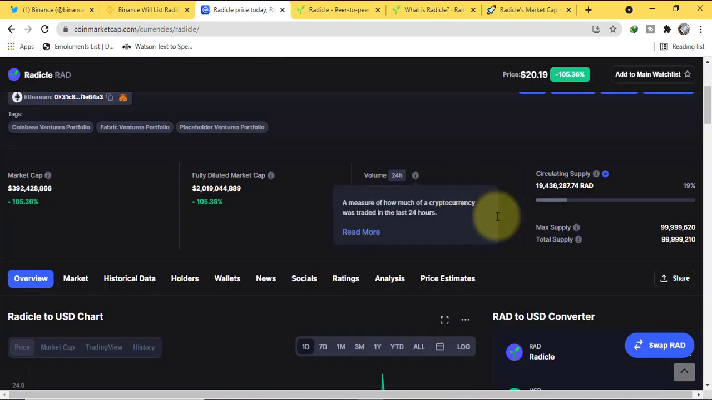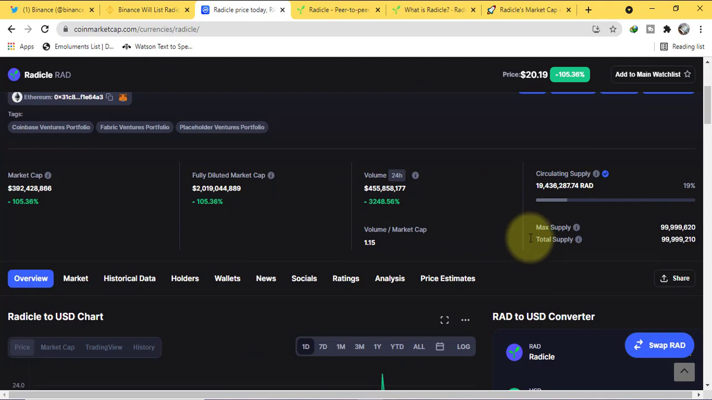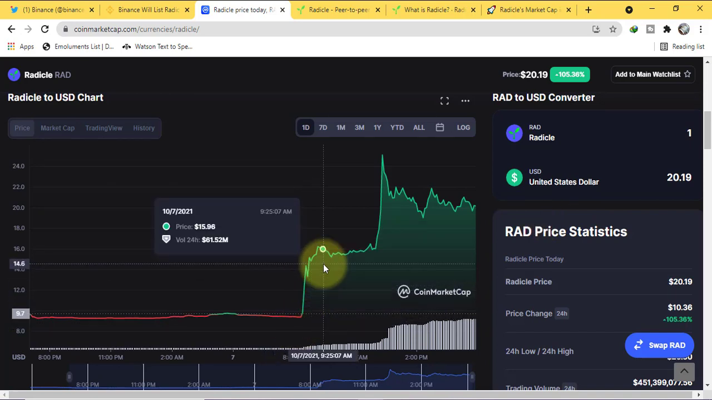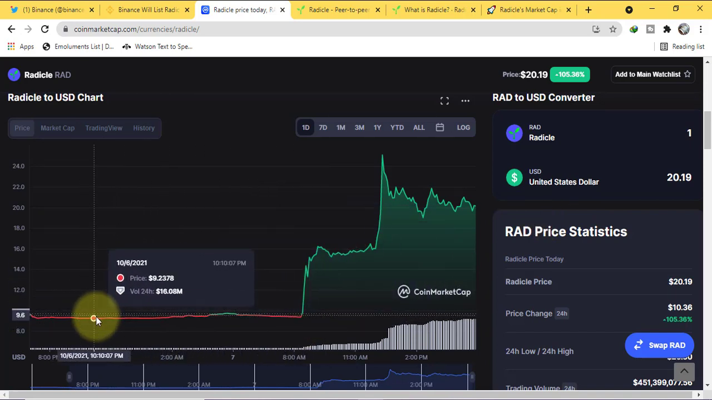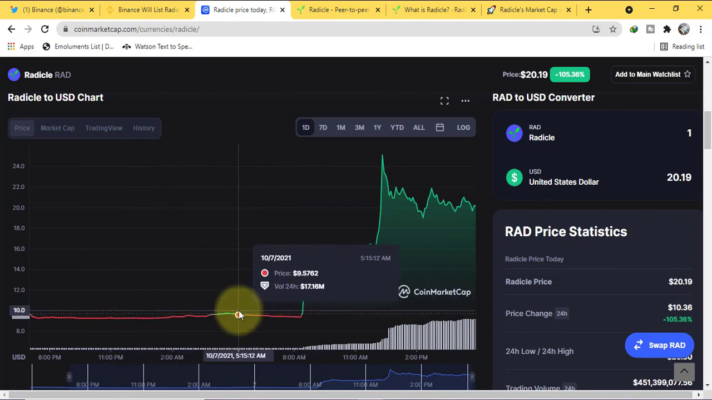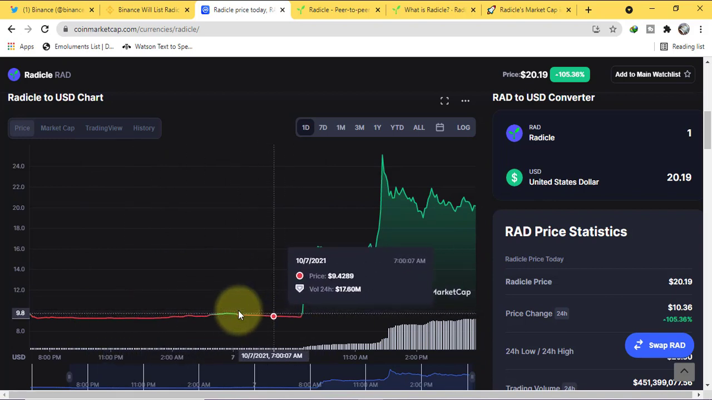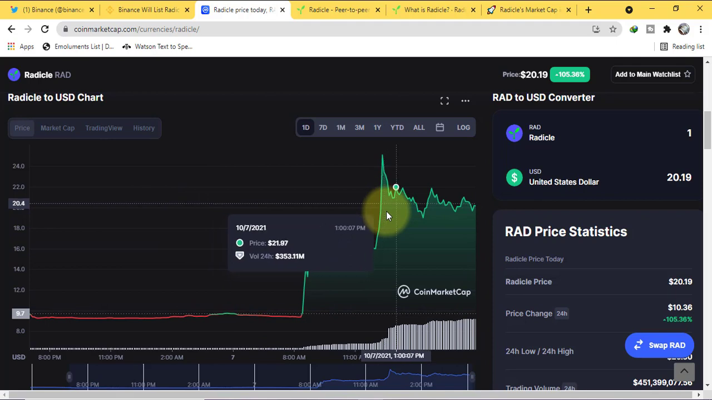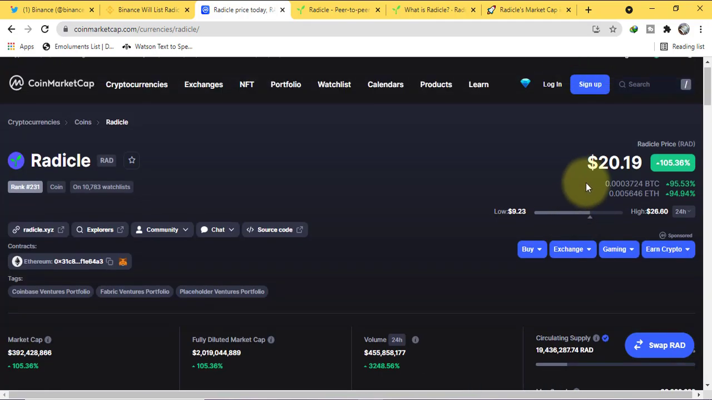and proposals. Radicle's max supply is 100 million and in circulation there is 21 million, and market cap is about 392 million. After the announcement of listing on Binance, it got a huge pump. Before the announcement, it was accumulating around $9. As Binance announced it's going to list Radicle on its exchange, its price got a huge pump and it went to around $25, and its current price is $20 and its ranking is 231.